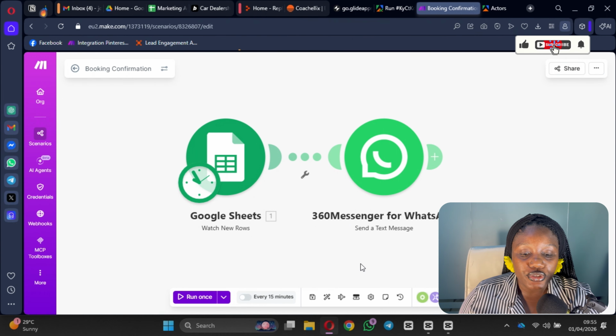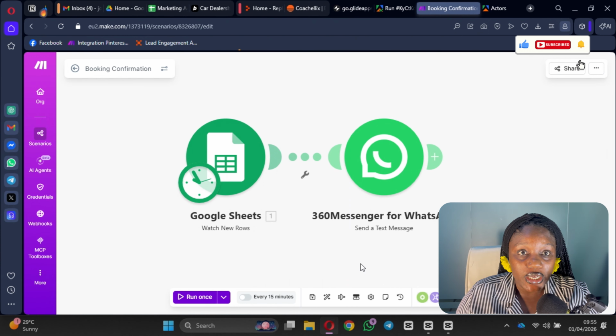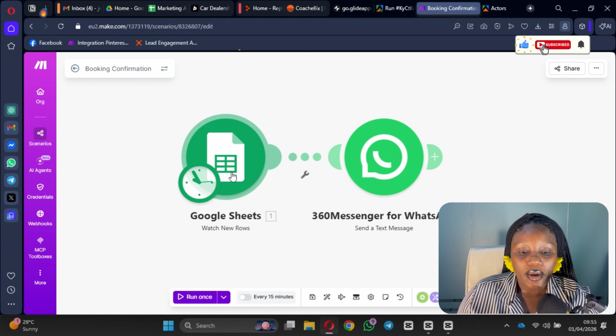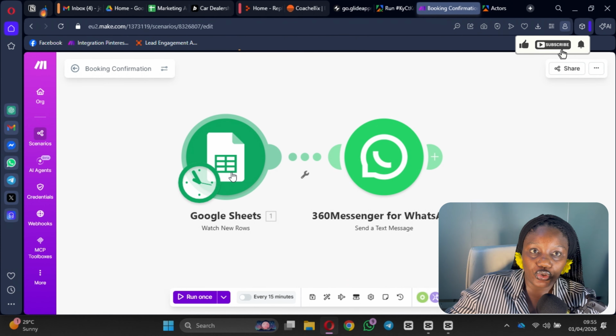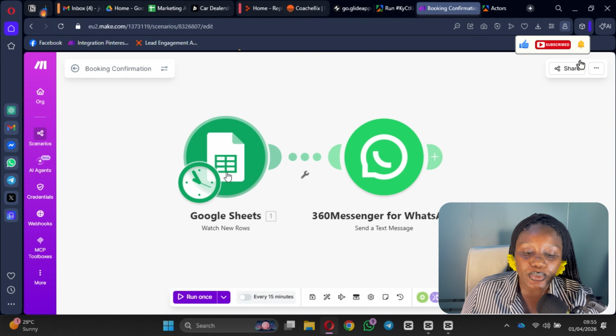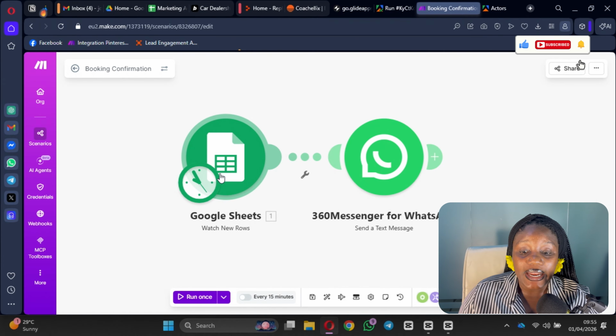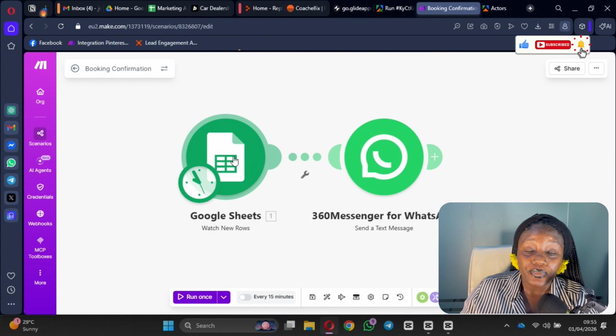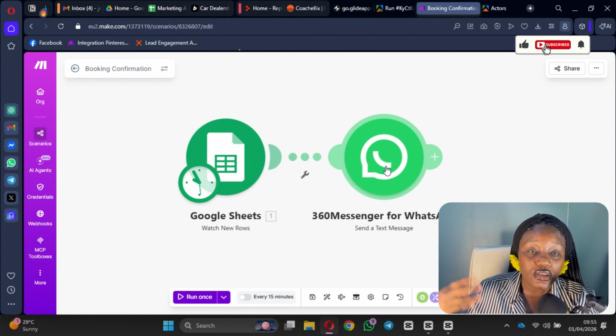So what this is now going to do is watch for new rows, like every new booking that comes into your database back end, because this is your back end connection to the front end that they actually fill and put in the available time. It will watch for the new rows that have been created, and then send them a WhatsApp message. Oh, I've seen your booking. Thank you for booking with us.